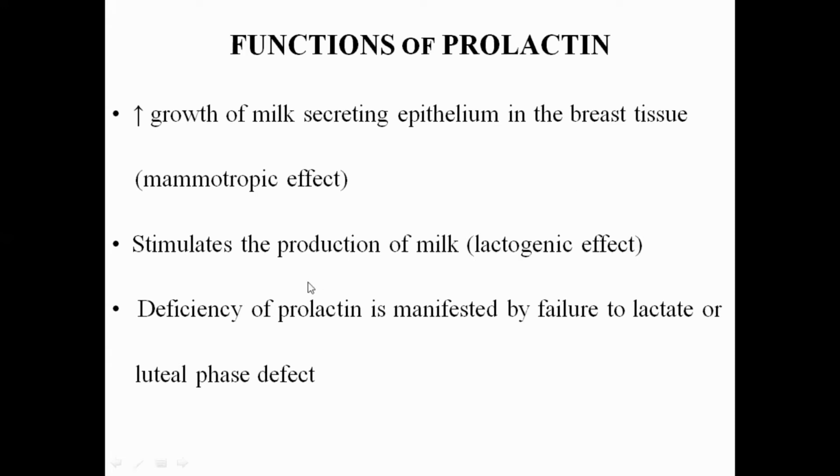Second, it stimulates the production of milk. That is the lactogenic effect. Other than prolactin, oxytocin also induces the production of milk from the breast tissue. When oxytocin is produced, it also causes contraction of the mammary tissues, which causes the stimulation of the production of milk.